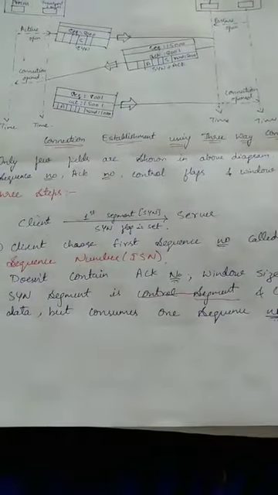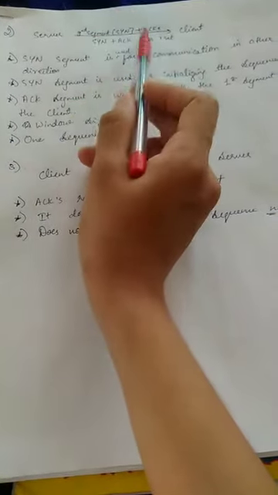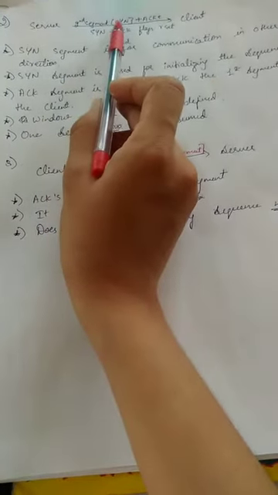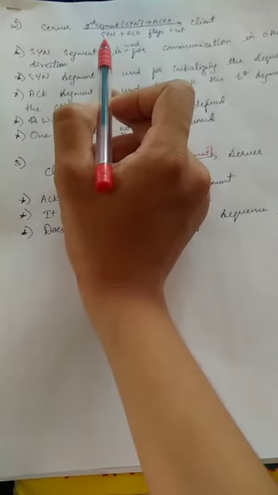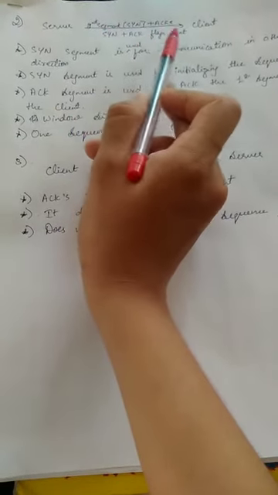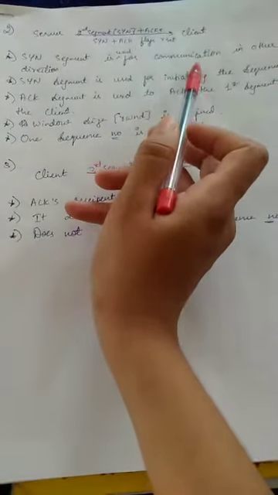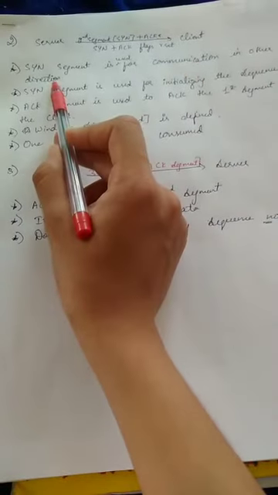Now in the second step, the server sends the second segment plus acknowledgement to the client. The second segment is the SYN segment plus acknowledgement segment to the client. By this, the SYN flag as well as the acknowledgement flag are set. Next point, the SYN segment is used for communication in the other direction.